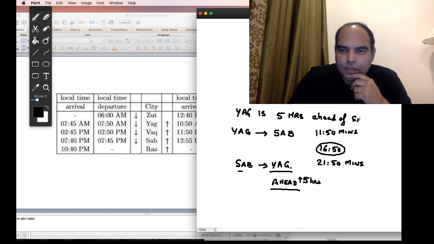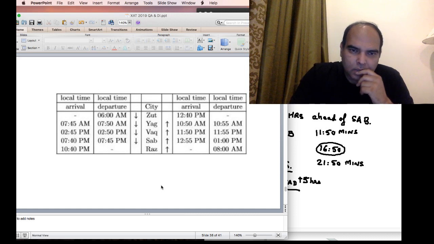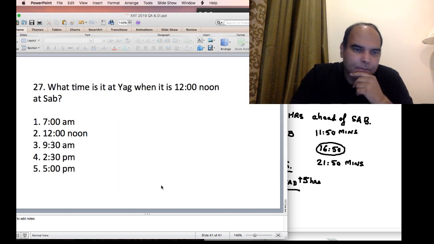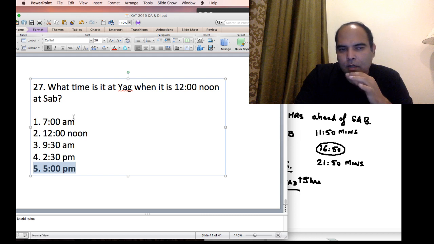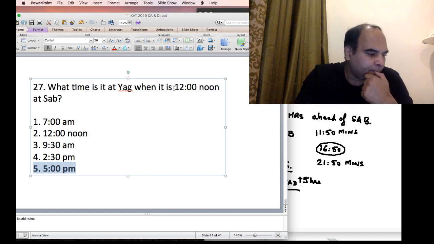YAG is 5 hours ahead of SAB. So YAG being 5 hours ahead of SAB, what is the time at YAG when it is 12 noon at SAB? The only confusion here is, is it 5 p.m. or 7 a.m.? But since YAG is 5 hours ahead of SAB, if it's 12 noon at SAB, YAG will be 5 p.m. That's the correct answer. So you can see this structure.